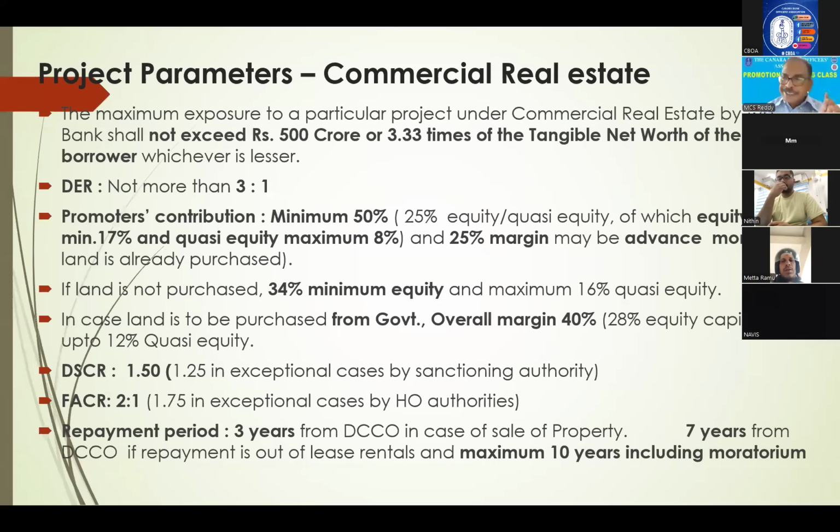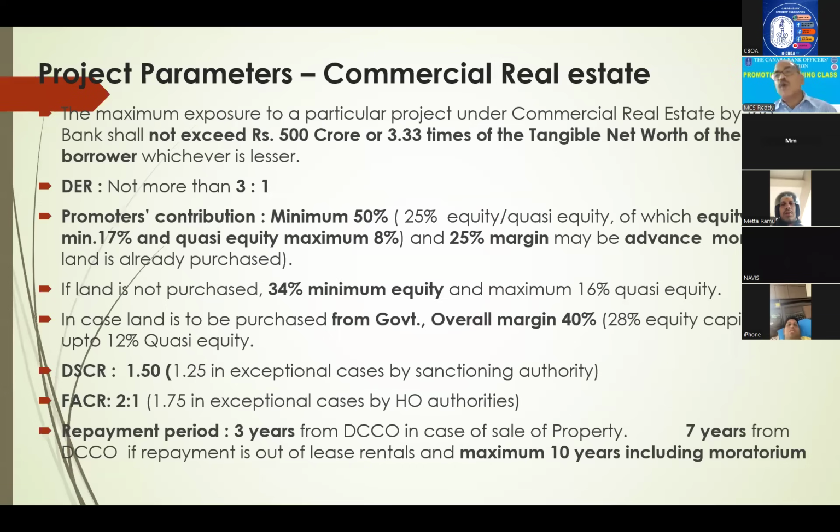I will tell you, there is a general guideline. In case of project loans or long-term loans, the general guideline is that the party has to bring 25% margin. Out of that 25%, maximum half of that he can bring from outside. That is called quasi-equity.